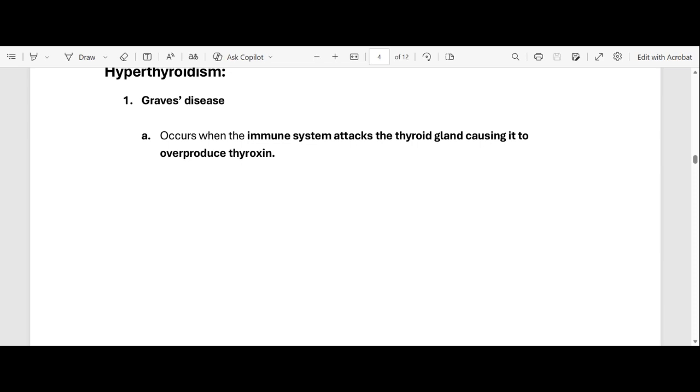And remember, what's the function of the thyroxine? The function of thyroxine is metabolism, right? What's metabolism? Metabolism is the rate at which your body breaks down food. If there's an overproduction of thyroxine, it's going to lead to a variety of symptoms. So the first disease that's caused by hyperthyroidism is Graves' disease.